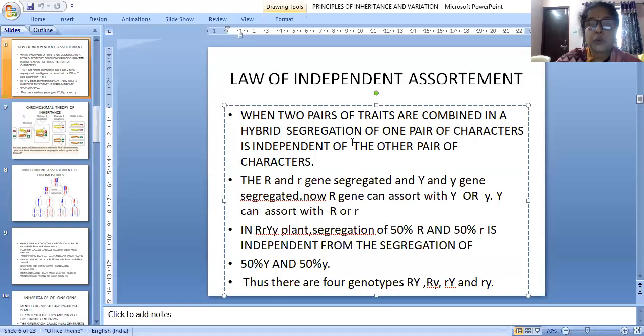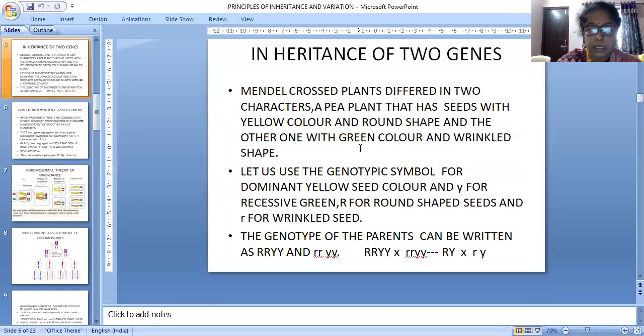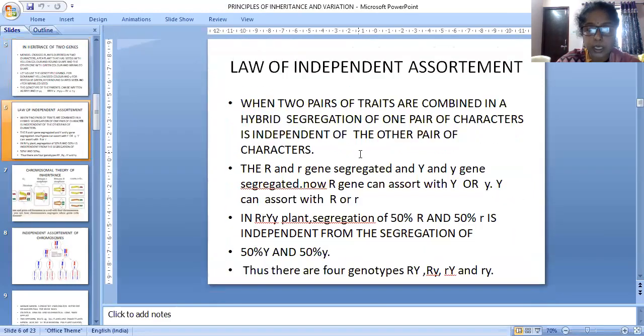So when two pairs of traits are combined in a hybrid, segregation of one pair of characters is independent of the other pair of characters. This is the definition. Don't forget it. The law of independent assortment is a very important topic, asked many times by the board itself, and this lesson has high weightage also.